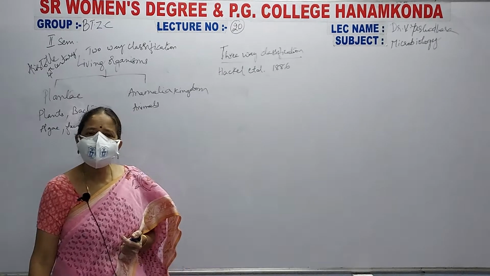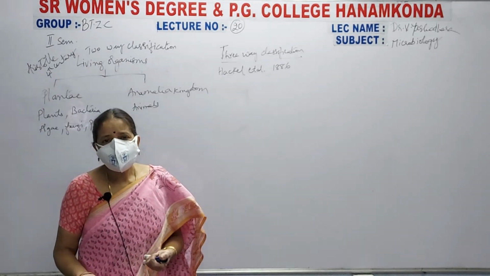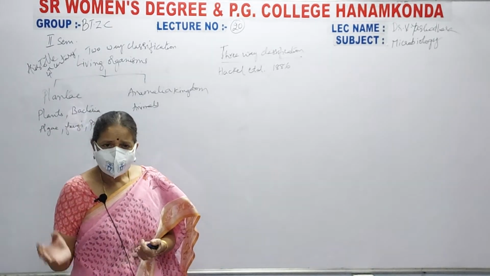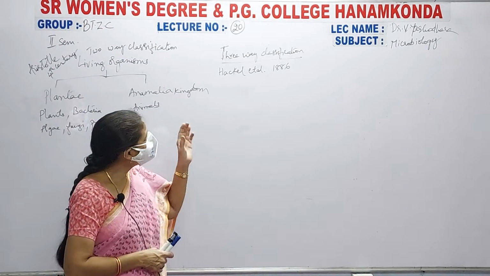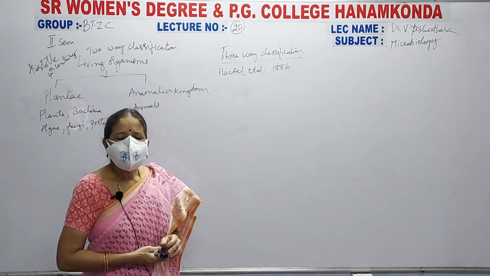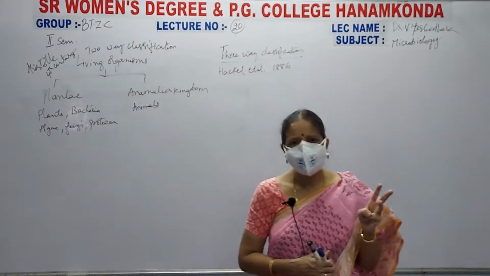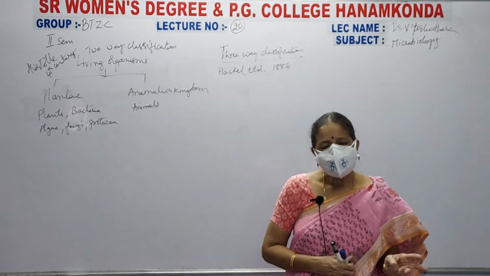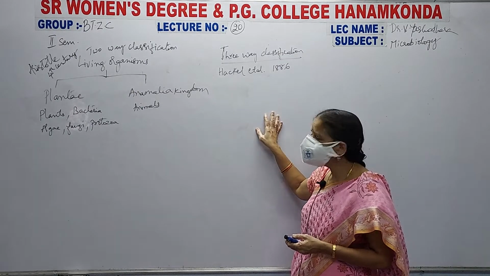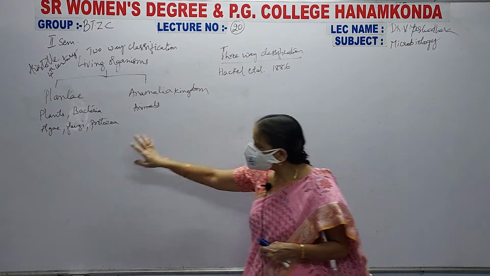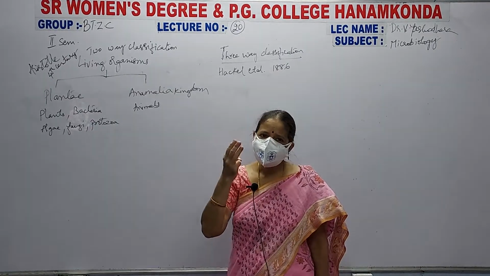Et al means his group or his co-workers, his research scholars or his students. So Haeckel and his group, in 1886, classified the living organisms into three groups, three kingdoms. He is a German scientist, and he was not satisfied with the earlier classification.